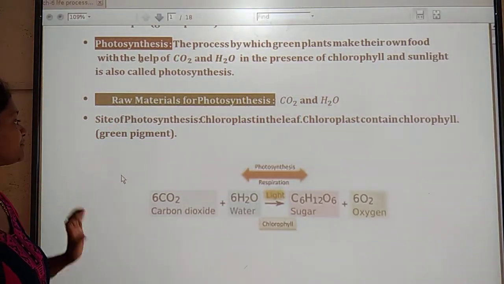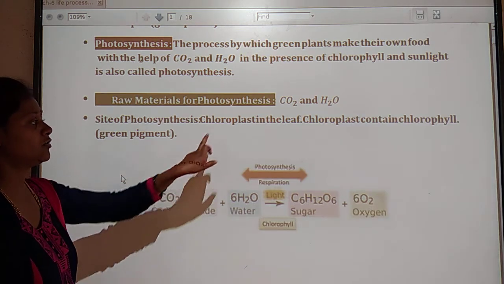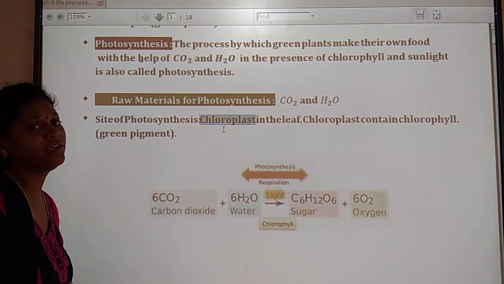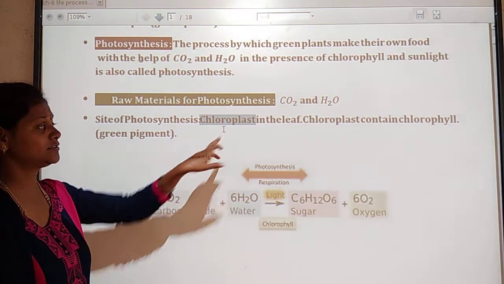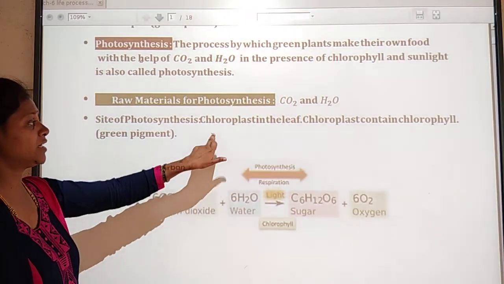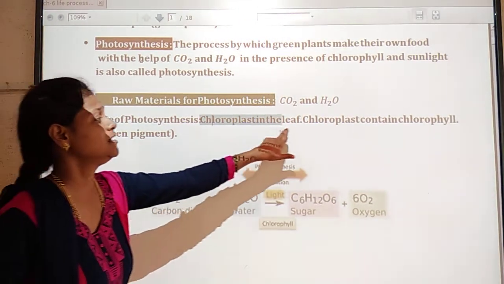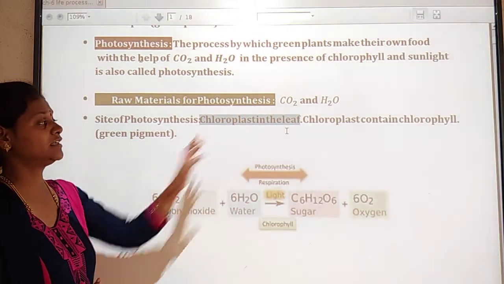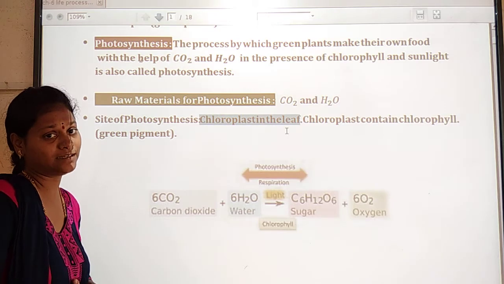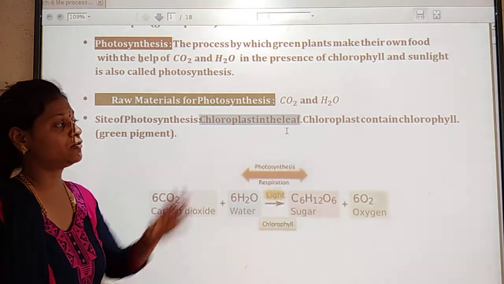The site of photosynthesis is the chloroplast. The photosynthesis process takes place in the chloroplasts present in the leaf. The chloroplast contains chlorophyll.